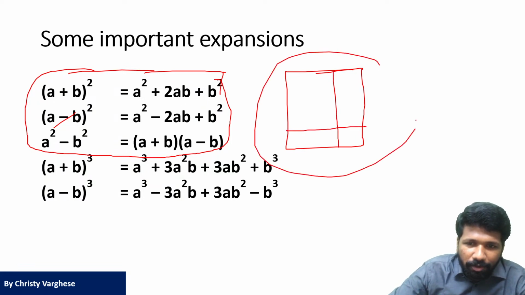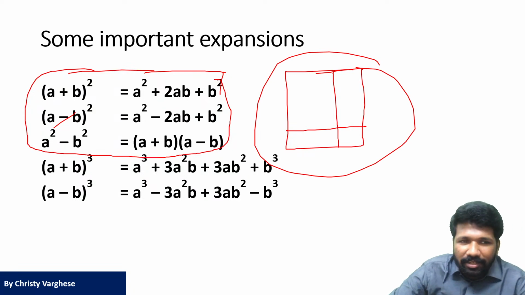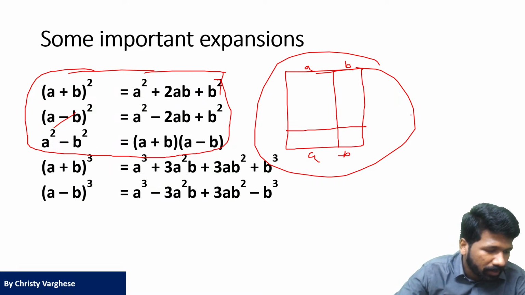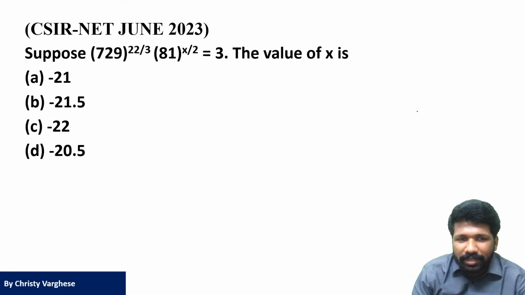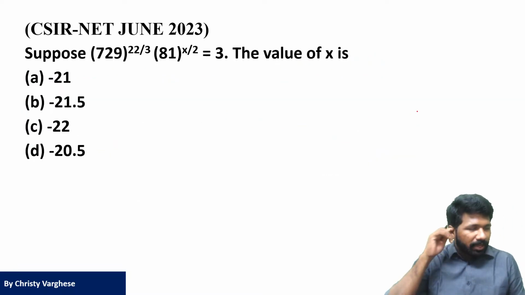This is the image for thinking that. Check it out yourself. If this is A, this is B. This is A, this is B. (a plus b) the whole square means what? From this image it is very clear. So go through it. That is not today's topic. That is why I am skipping it now.